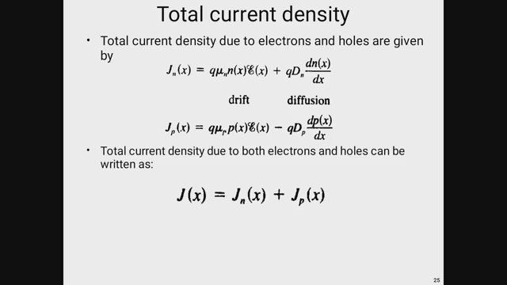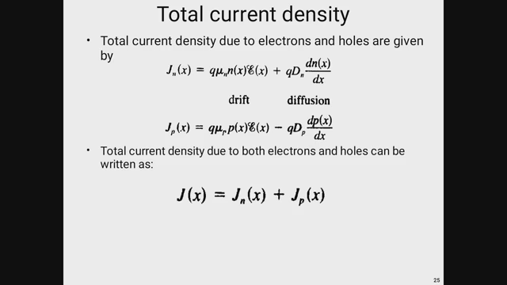So J_nx is equal to the summation of two current densities, one drift current and another diffusion current. The drift current, as already seen, is q mu n n(x) E(x), plus the diffusion current, which is q D_n d n(x) by dx. This is for electron density.